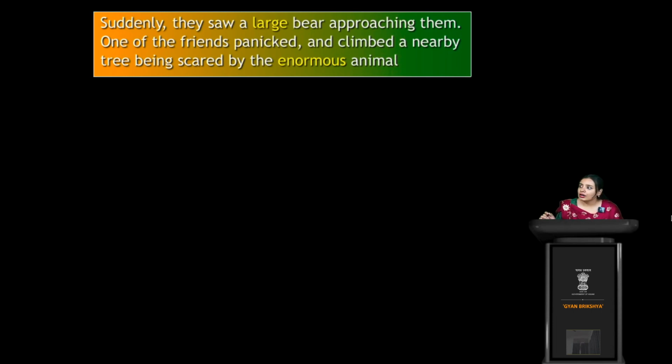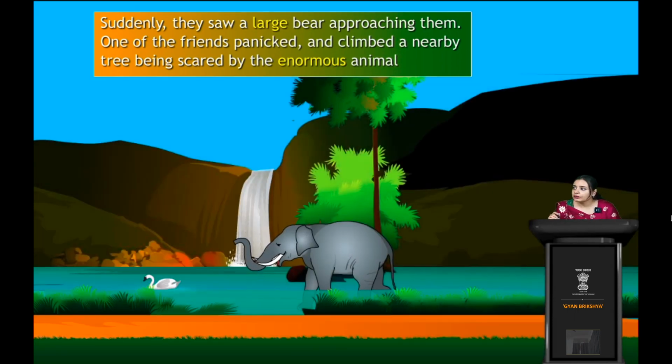Now next one is, suddenly, they saw a large bear approaching them. We have already read these sentences and seen the scenario in the previous slides, but here also we see some words that are repeating, like large, enormous, right? So suddenly they saw a large bear approaching them. One of the friends panicked and climbed a nearby tree, being scared by the enormous animal. This we have already covered, right? Here are some of the words that we have to remember.